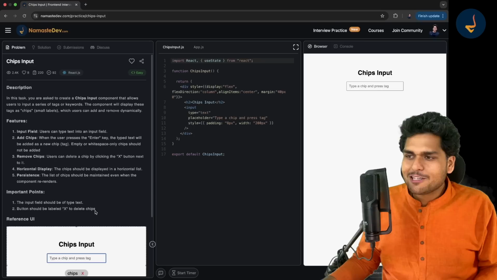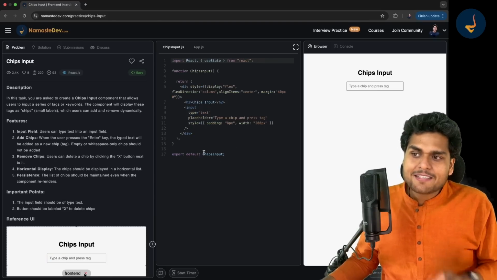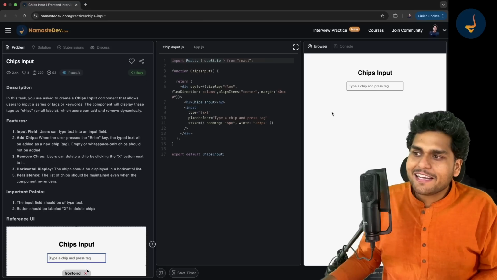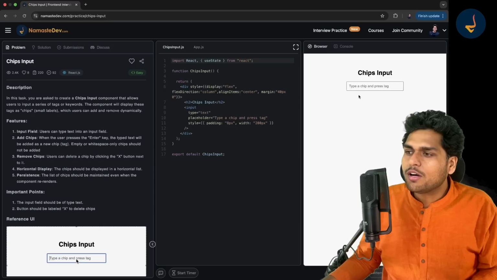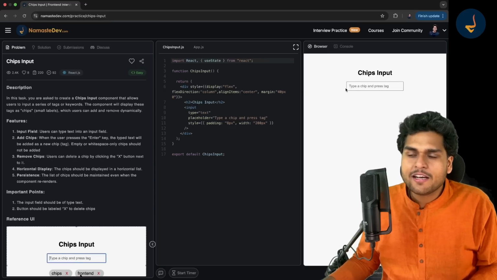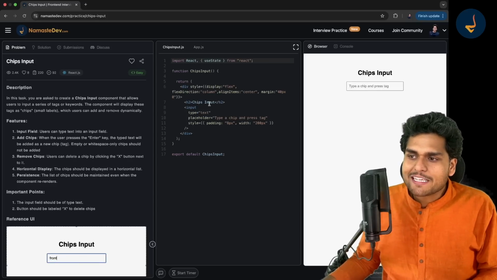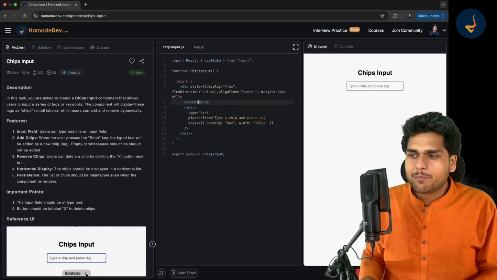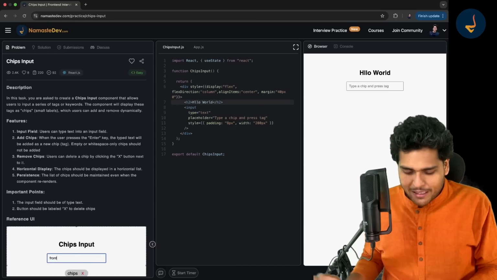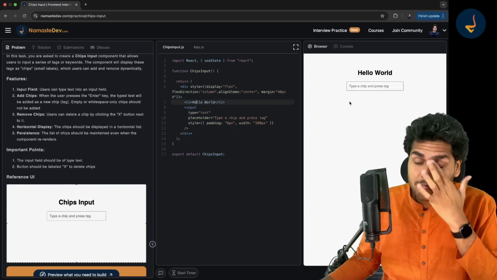Now this is the reference UI, and here is the boilerplate code. This is the basic boilerplate code that has been given to you, my dear friends. And here is the real live demo of this, real life executed browser, where you can see your output. Suppose if you change anything over here, we have chips input. Suppose if I write hello world over here, so you will see it happening real time on the browser on the right hand side, and you can build the same thing over here.